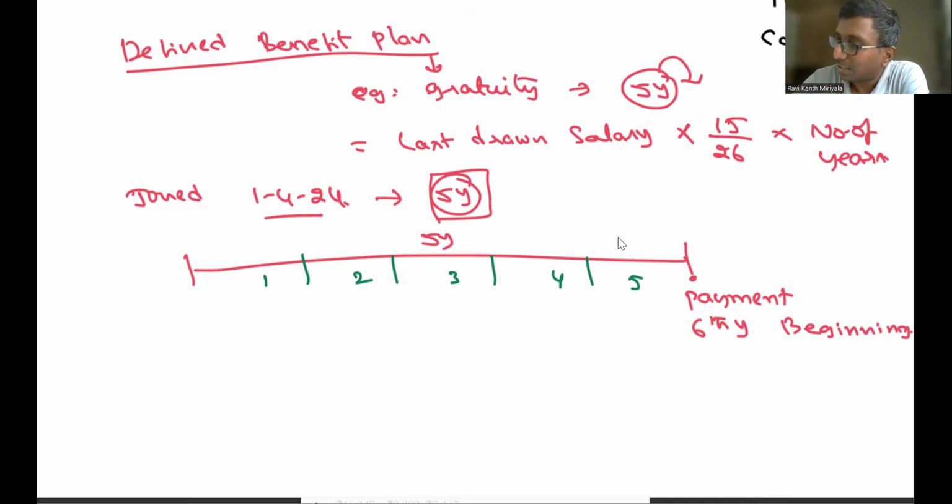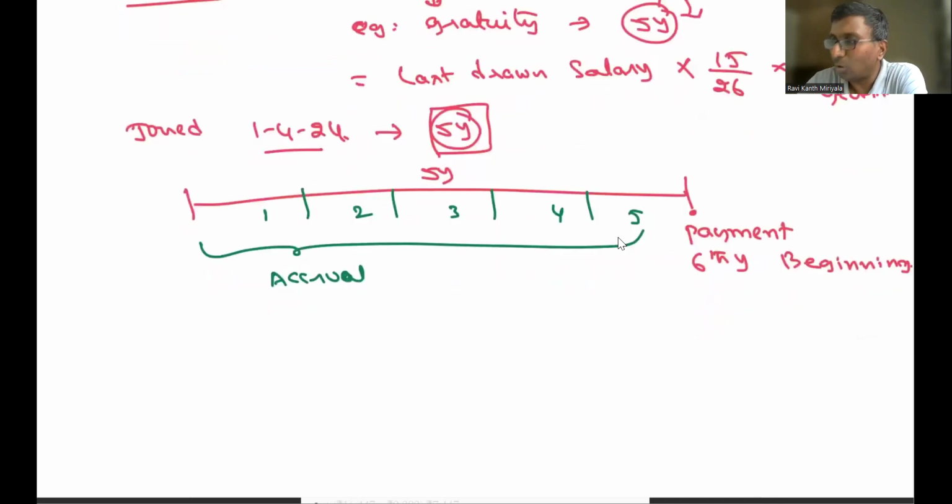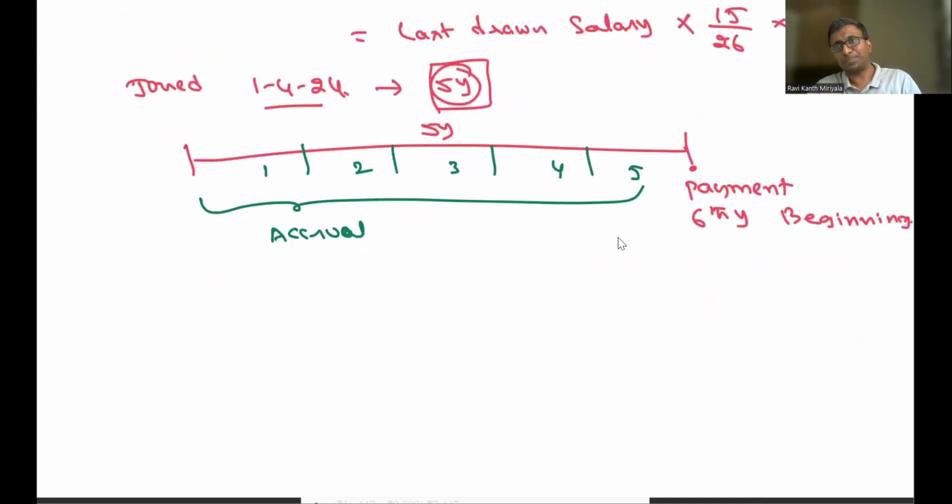So that means all these 5 years, what is happening? The accrual, correct? Do we follow cash system or do you follow accrual system? Obviously not the cash system. When you say it is an accrual system, automatically you are supposed to accrue it. The employee has put in the efforts. Sir, but how do you know? 100 employees, 1,000 employees are there. Out of that, how many people will continue? How many people will leave? That is obviously a basic question for anybody.